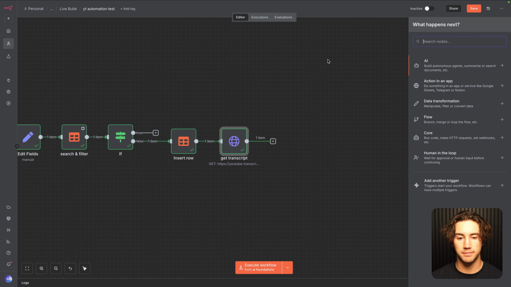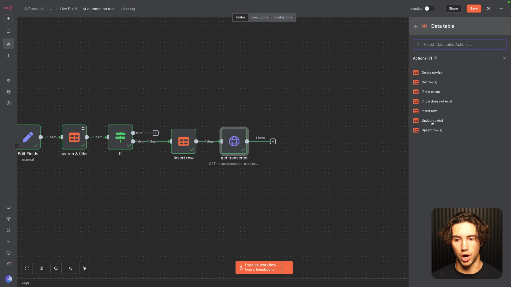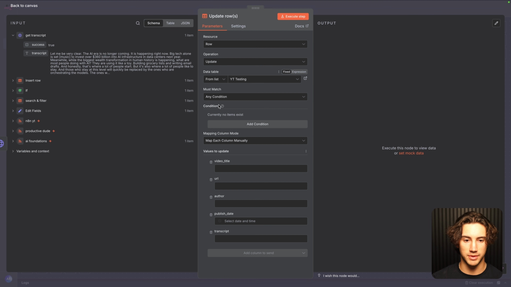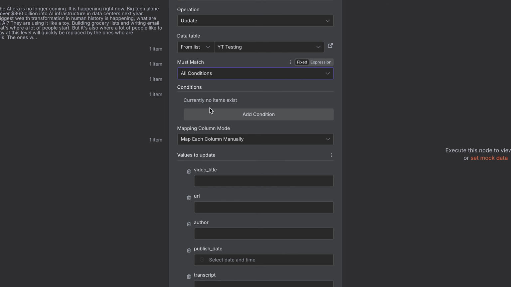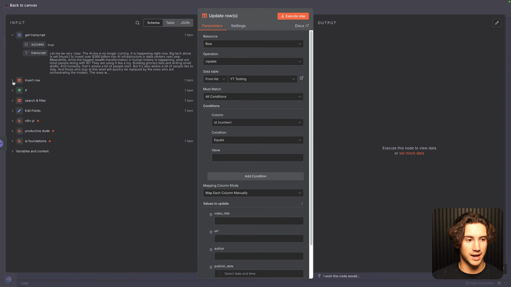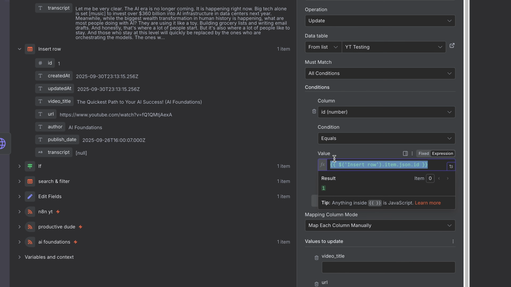So I'll add this, and I'm going to type in data table. What I want to do is update row. If I hit update row, I can select the data table, which is the same thing we've been using. And then I want to add a condition, and I want to match all conditions. I'll add a condition, and we can leave this on ID number. We can leave this on equals. And what we want to do is hit the drop down on insert row and drag and drop this ID to that value. This will ensure that we are updating the row that was created at the beginning of this run.